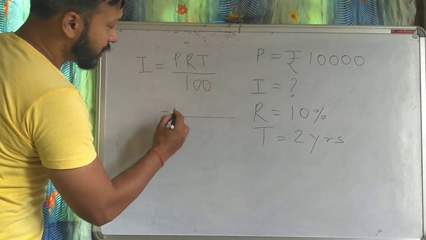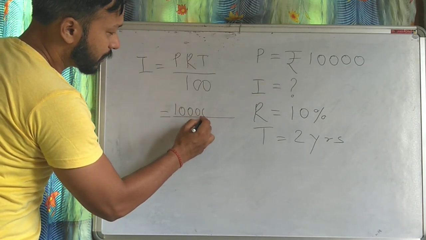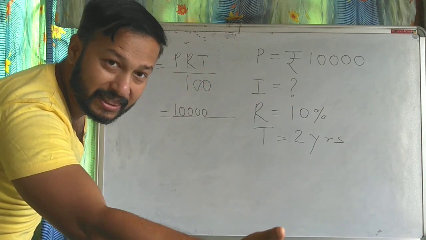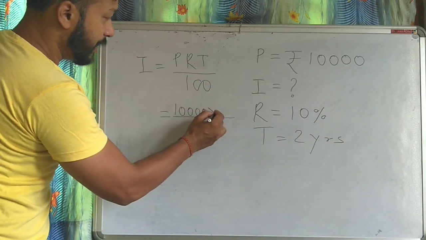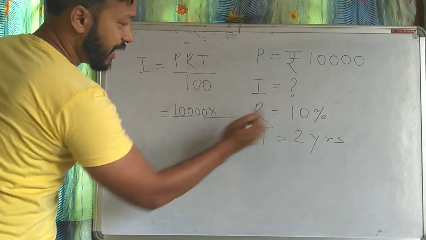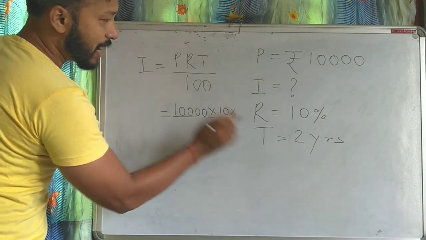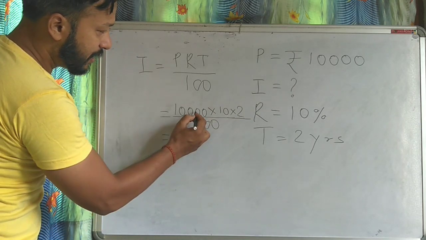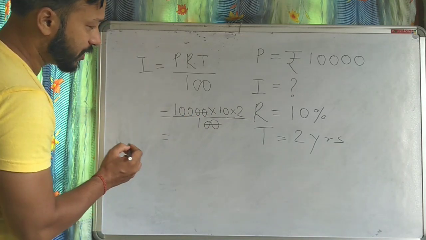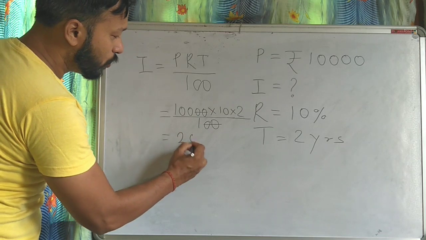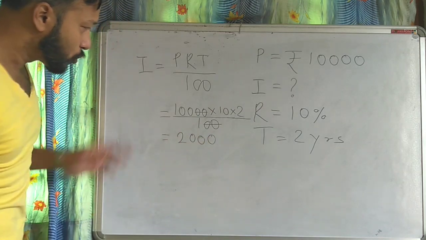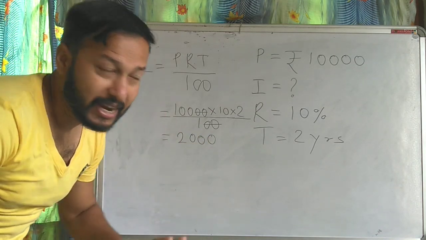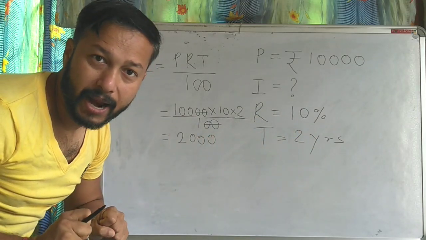P is 10,000, the money which you are keeping in the bank, into R, rate 10, into time 2, by 100. The zeros cancelled. So what are you getting? 2,000. So this is the interest, I mean the extra money which you get from the bank.